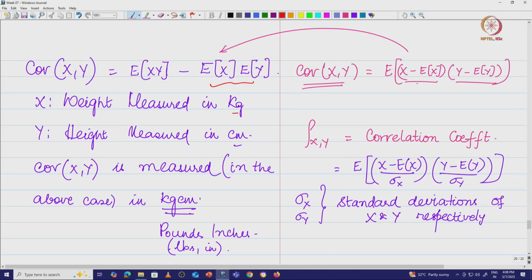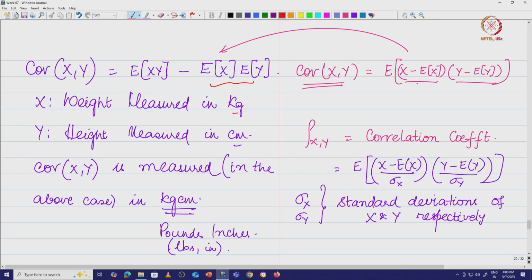And so what we did, we basically got the standardized moment, which is x minus Ex by sigma x into y minus Ey divided by sigma y. That means x minus Ex by standard deviation x, times y minus Ey by standard deviation y.